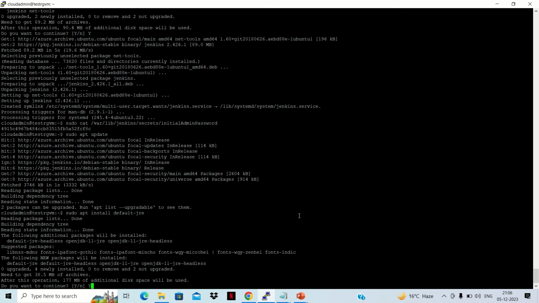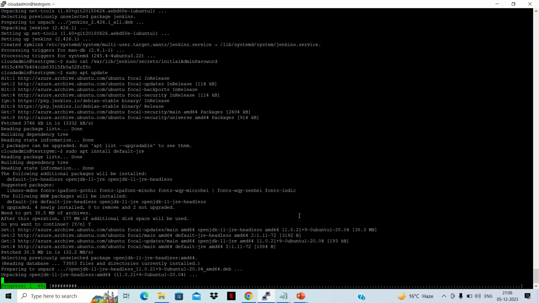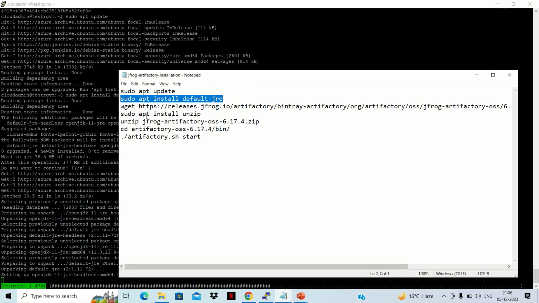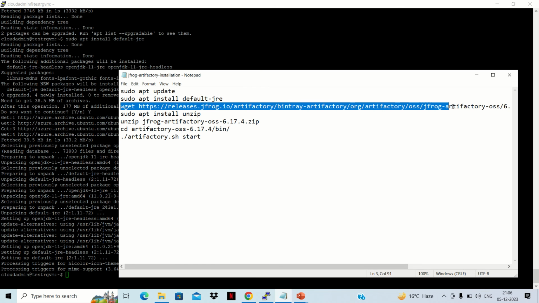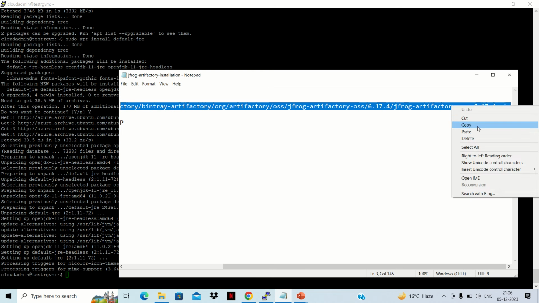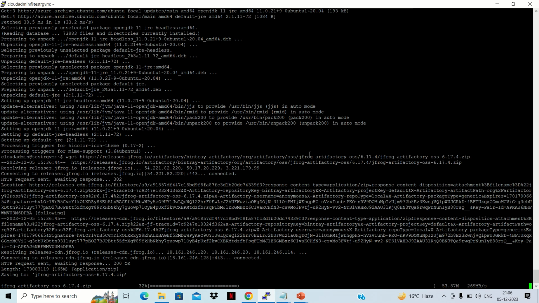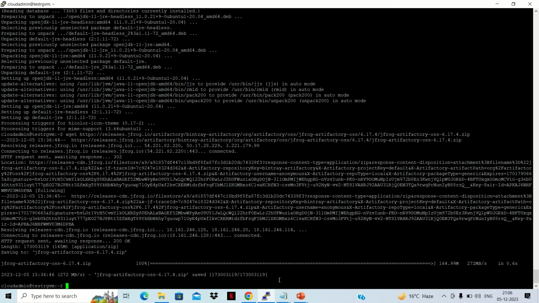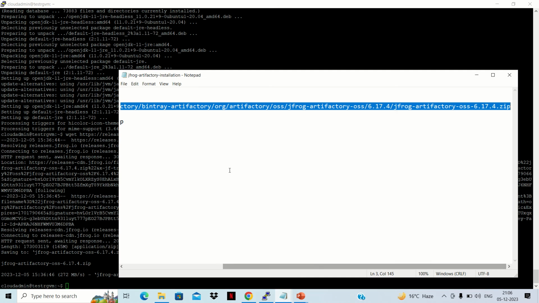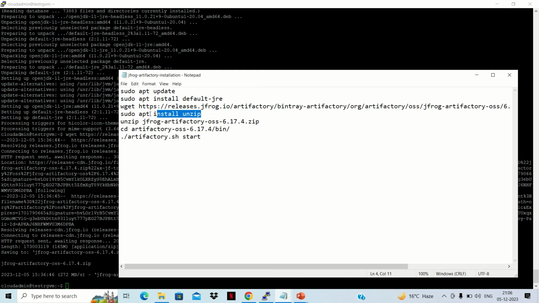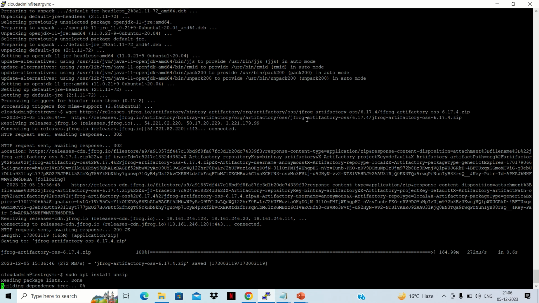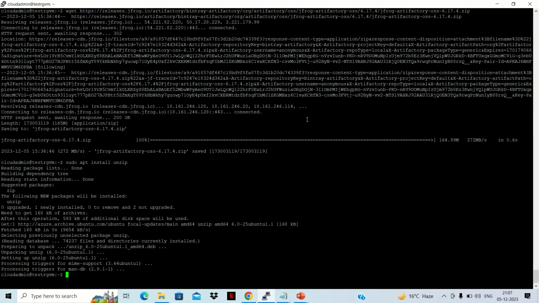So it will also get installed here. This may take some time. Let's copy another command. So we are just wgetting this particular OSS zip. This might also take some time because it has a big size, it looks like. Okay, it is also done now. Now we'll install this unzip package first. So this is also done.